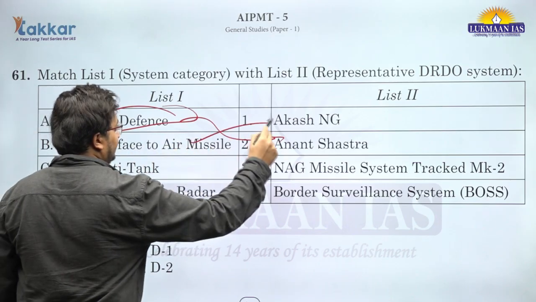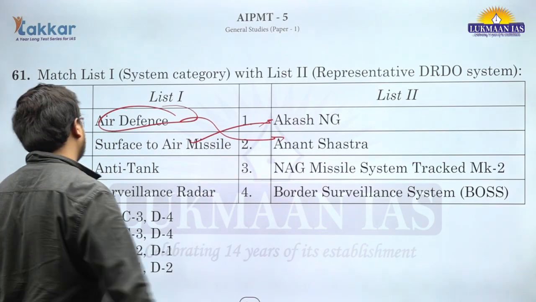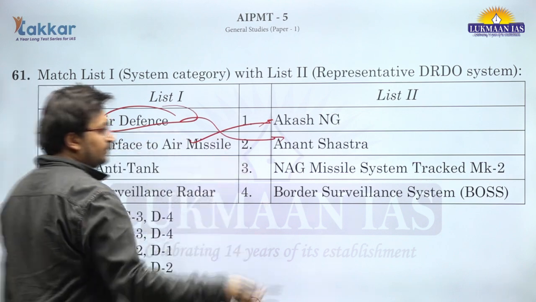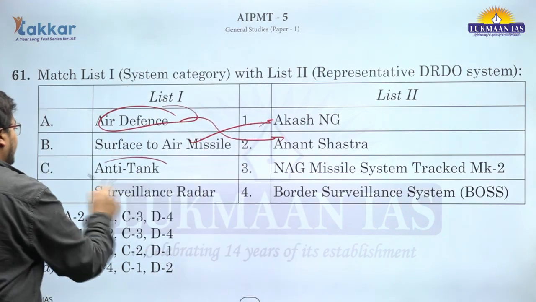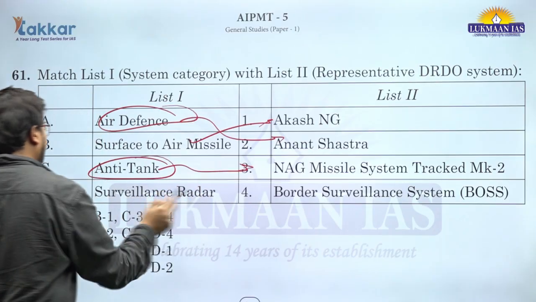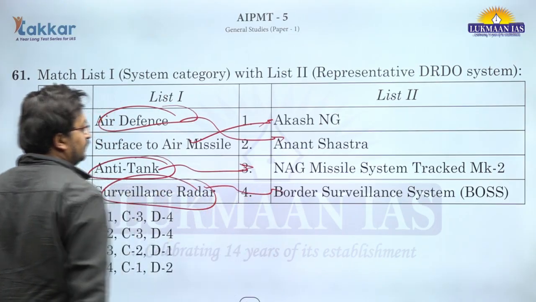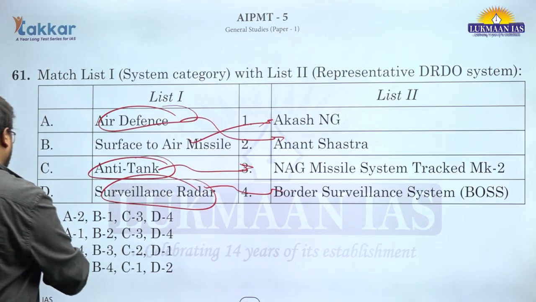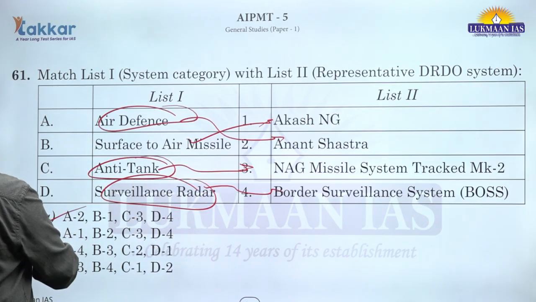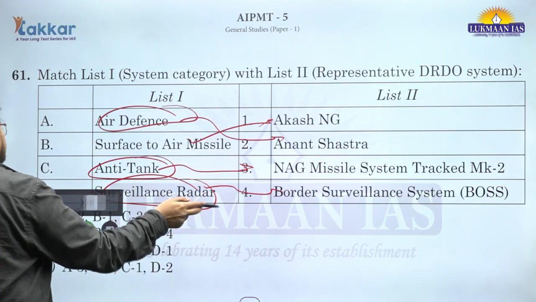Surface to air missile is Akash NG, new generation. Air to air missile is Astra missile. Anti-tank is Nag, and surveillance radar is border surveillance system. So A2, B1, C3, D4. A is the answer for question number 61.